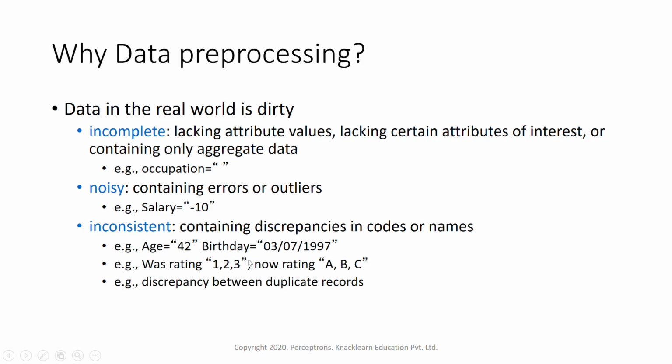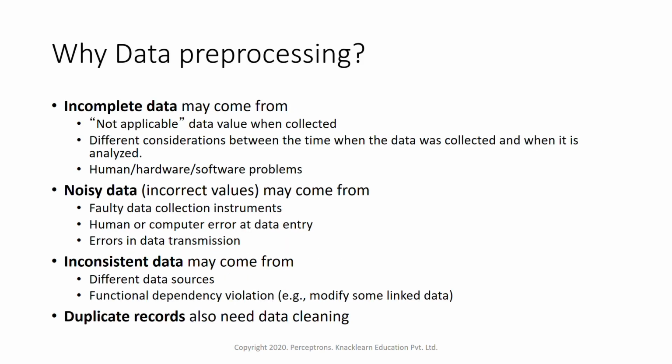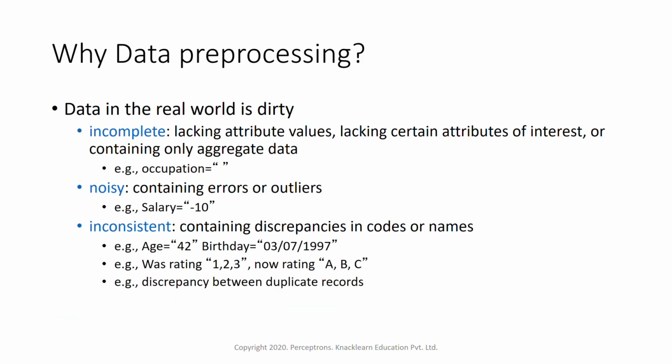Similarly, for rating, suppose earlier the rating was 1, 2, 3 and now the rating has changed to A, B, C. That also falls under inconsistent data. There can also be discrepancy between duplicate records. Most of the time in a data set we see duplicated records, records repeated multiple times. That can also lead to inconsistent data. So these are the major problems: incomplete, noisy, and inconsistent.